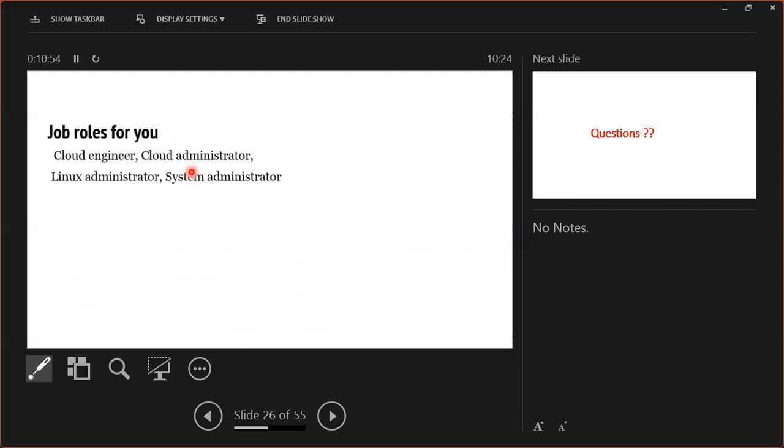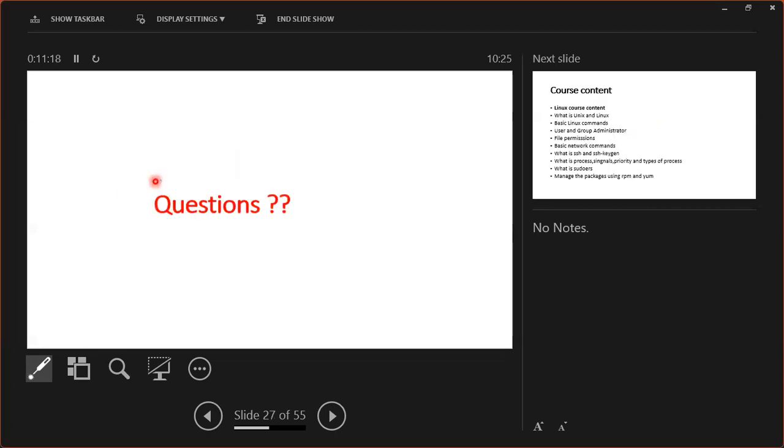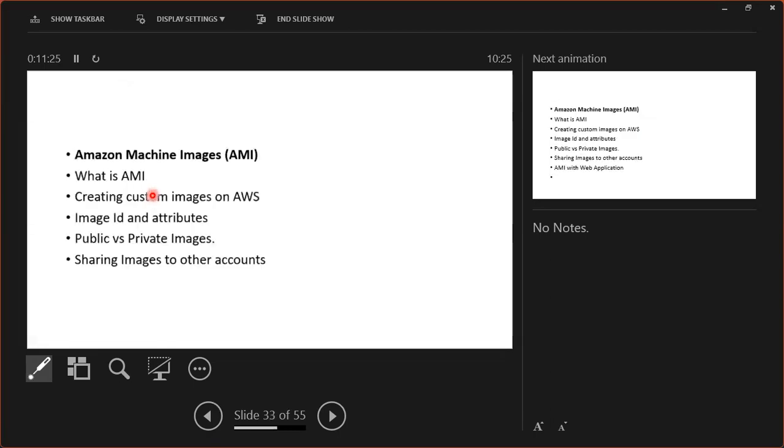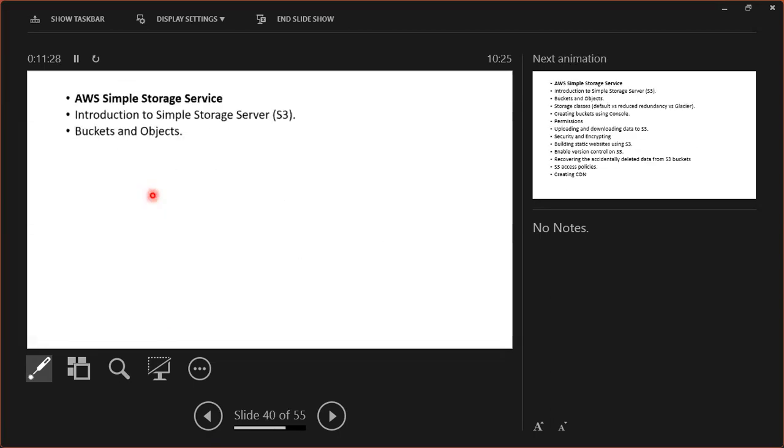Job roles, not designation, job roles. Once you get a job as a fresher, our designation is Associate Engineer. If already working in an organization, it is software engineer or senior software engineer. But the role is AWS engineer, cloud engineer, cloud administrator. That is our role. Up to now clear, or any questions? So we are going to see multiple concepts from AWS. This is the course content.